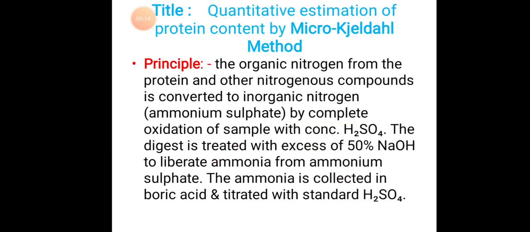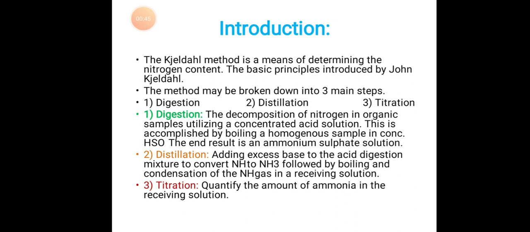Today we will see regarding quantitative estimation of protein by the Kjeldahl method. Principle: the organic nitrogen from the protein and other nitrogenous compounds is converted to inorganic nitrogen, ammonium sulfate, by complete oxidation of the sample with concentrated H2SO4. The digest is treated with excess of 50% NaOH to liberate ammonia from ammonium sulfate. The ammonia is collected in boric acid and titrated with standard sulfuric acid.